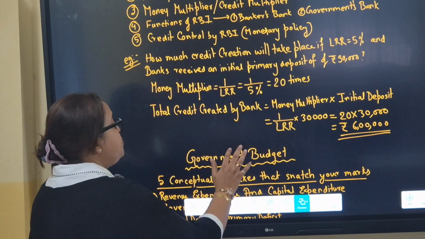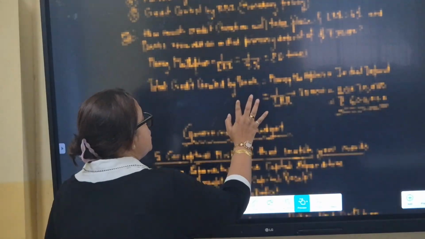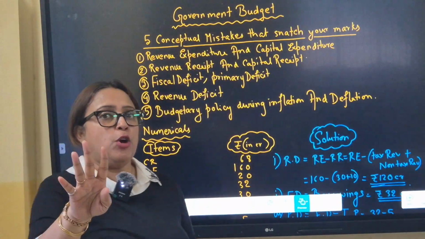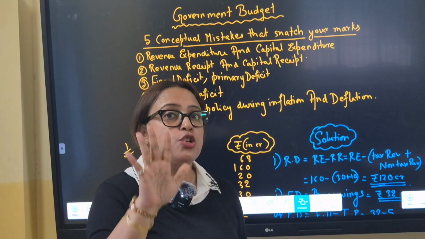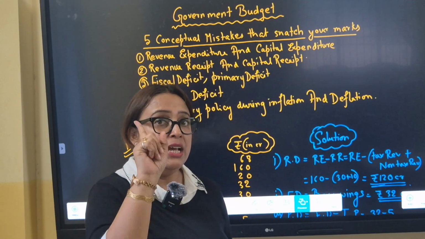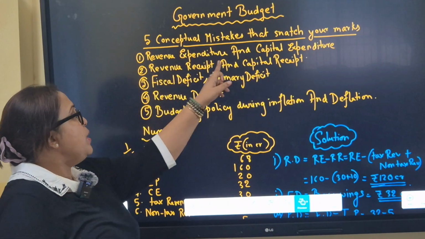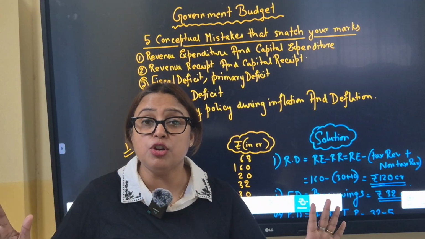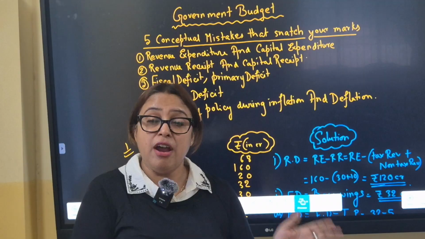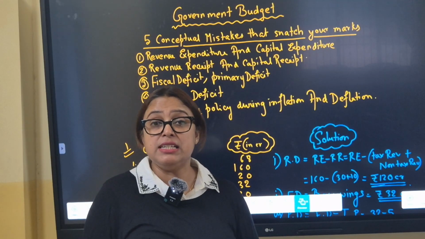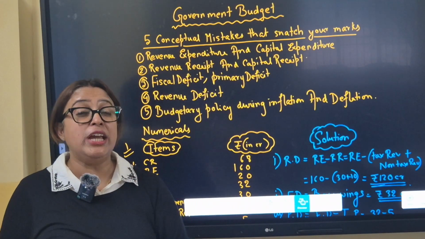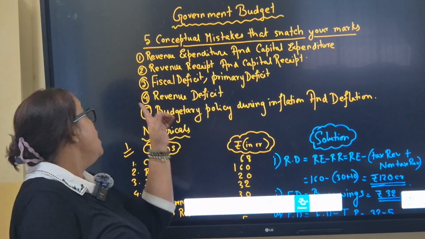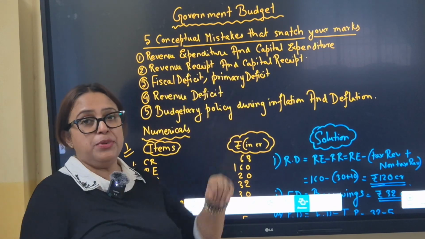So let's see. We are talking about government budget. Five conceptual mistakes that are going to snatch five marks out here. First, revenue expenditure and capital expenditure. All expenditure, when money is going out of the government treasury, is expenditure. Revenue, when there is no change in asset-liability status. Capital, when there is a change in asset-liability status involving anything to do with loan and investment. Similar with revenue receipt and capital receipt.